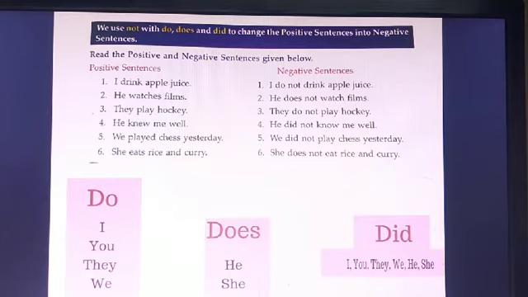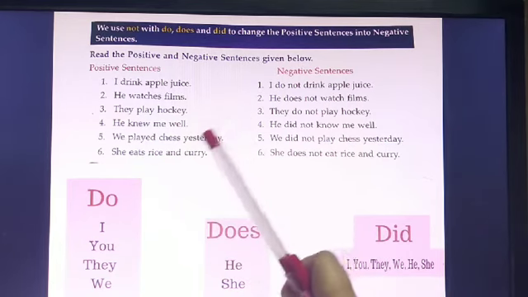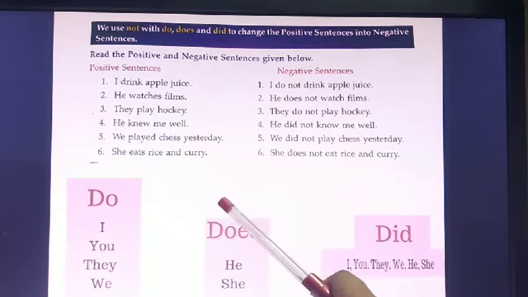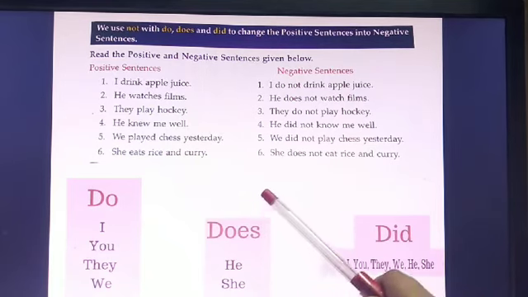That is exercise D, change the positive sentences given below to negative. Obviously, we will do this with do, does and did. Before that, I would request all of you to revise and read these 6 sentences which are given as examples in your book.